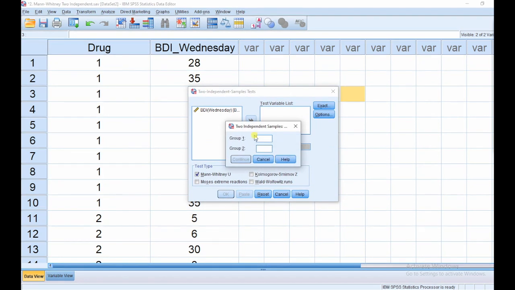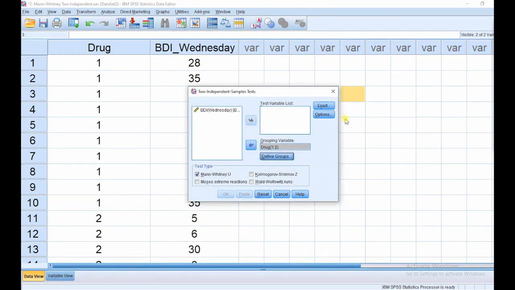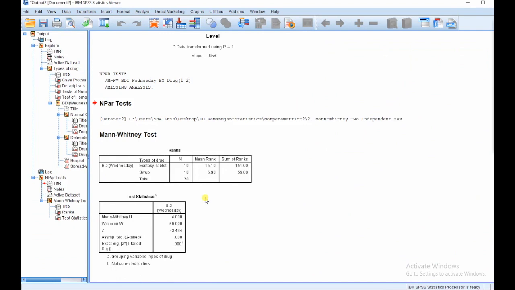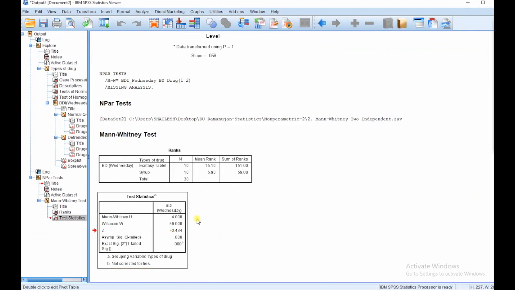I have coded 1 and 2, so I am entering 1 and 2. 1 means ecstasy tablet users and 2 means drink syrup, and then continue. After continue, this variable is transferred into the test variable list. By default we can see here the Mann-Whitney U test, and then OK, and after OK we can see the result.